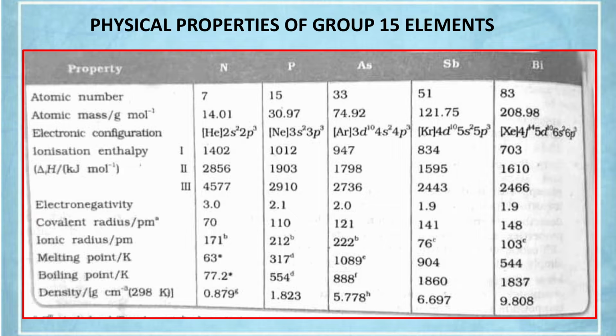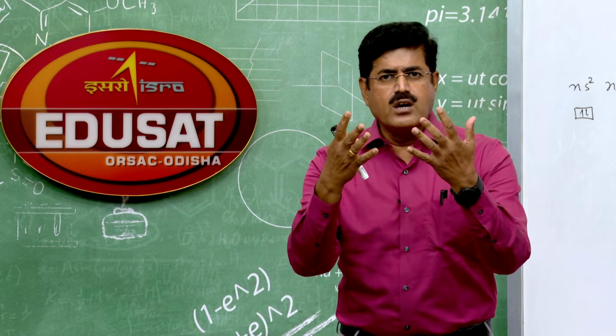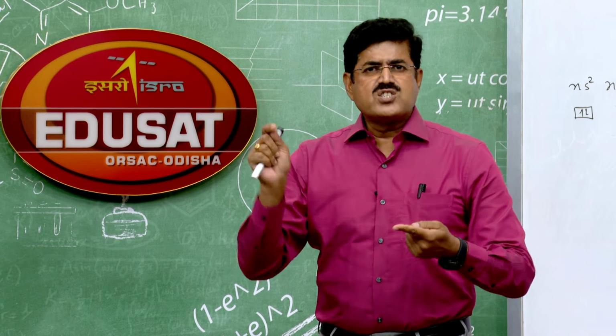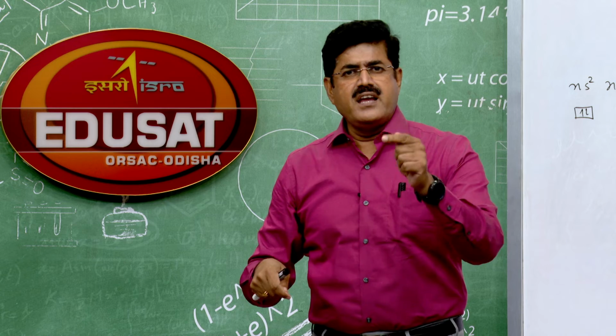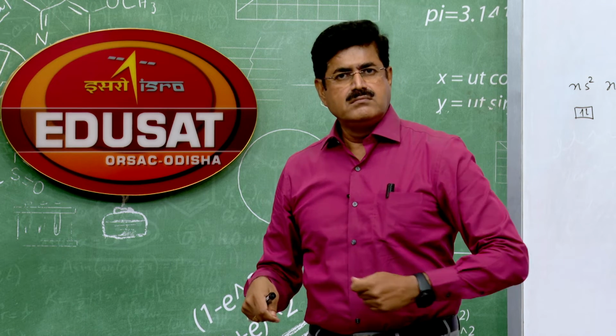What is the reason? Student, what is the answer here? If the question asks that after phosphorus the difference of ionization energy, and also the difference of electronegativity, is small compared to the first two elements, nitrogen and phosphorus, what is the answer? The answer is poor shielding by d and f electrons.